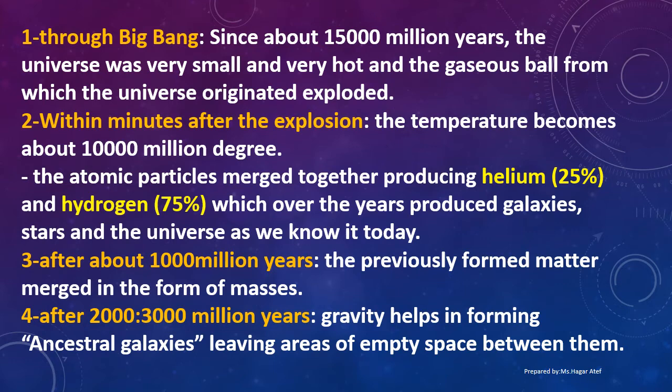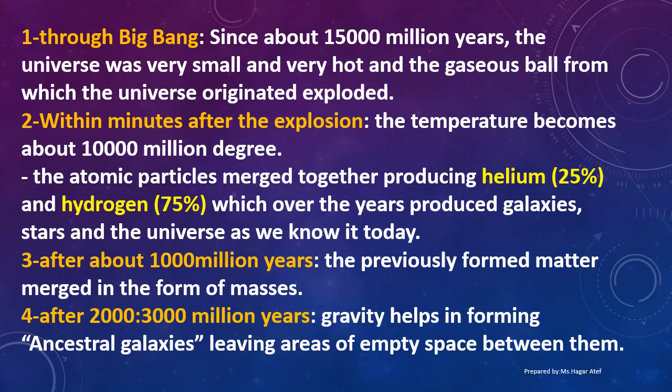Within minutes after the explosion, the temperature became about 10,000 million degrees. The atomic particles merged together, producing helium with 25% and hydrogen with 75%, which over the years produced the galaxies, stars, and the universe as we know it today.